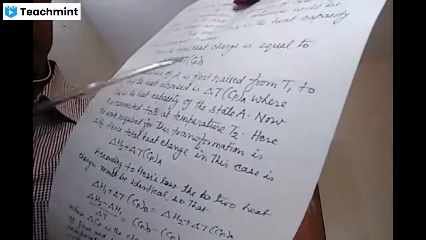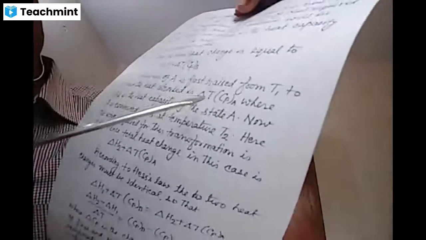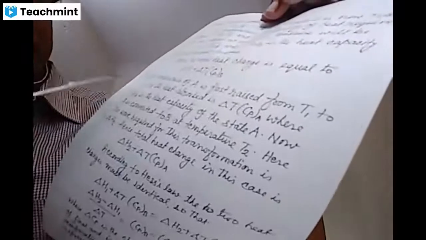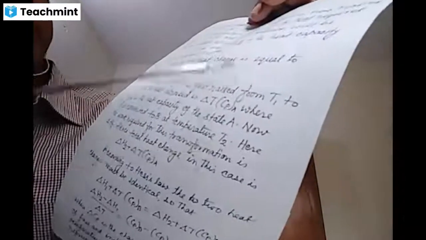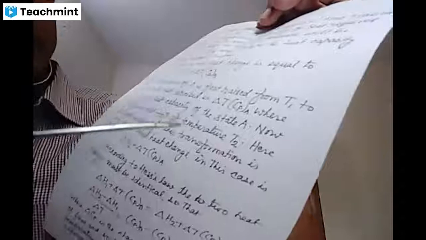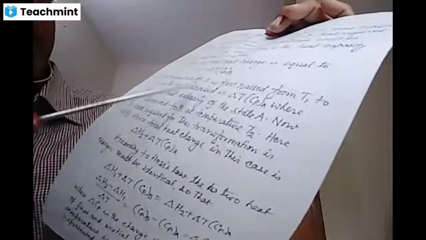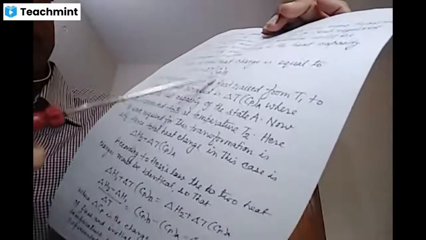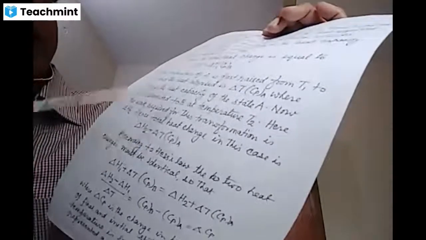The temperature of A is first raised from T1 to T2, and the heat absorbed is del T Cp of A, where Cpa is the heat capacity of the state A. Now A is converted to B at temperature T2. Here it was at temperature T1, and here it is temperature T2. Here the heat required for this transformation is del H2. Hence, opposite to this is del H1 plus del T Cp of B, and this is del H2 plus del T Cp of A. And as by Hess's law, these two quantities will be equal.